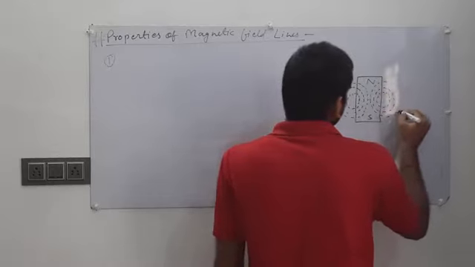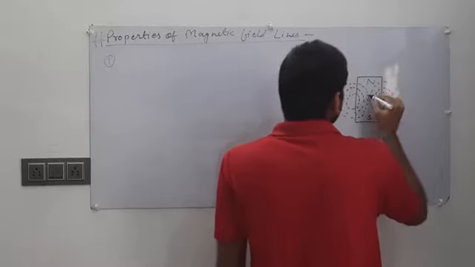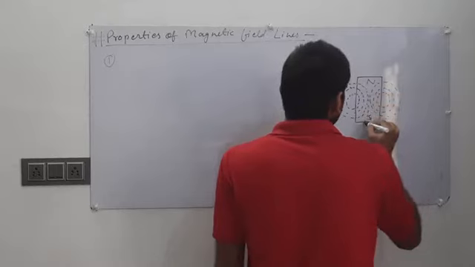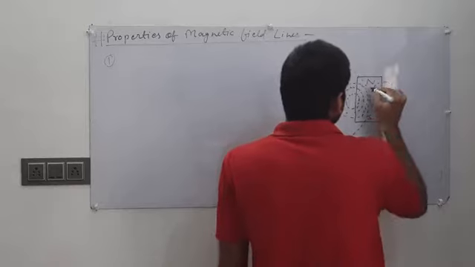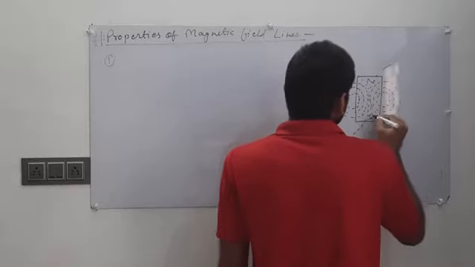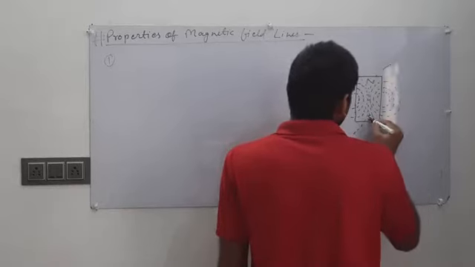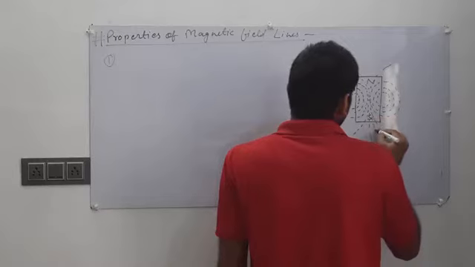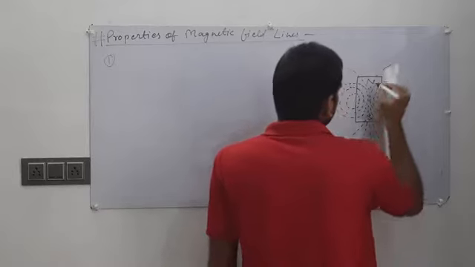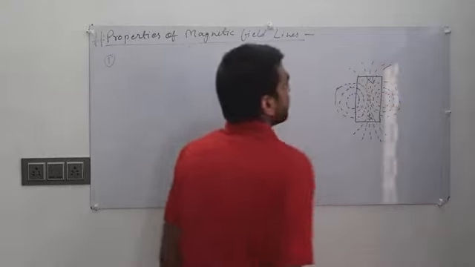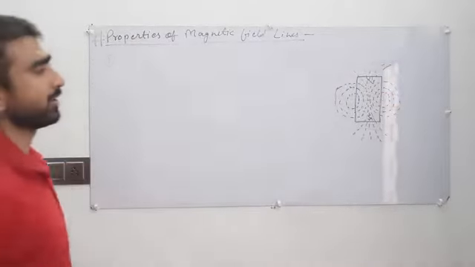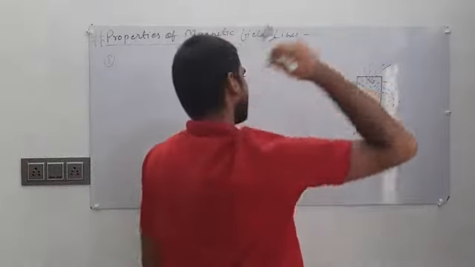The magnetic field lines make a closed loop, and this is the difference between electric field lines and magnetic field lines.